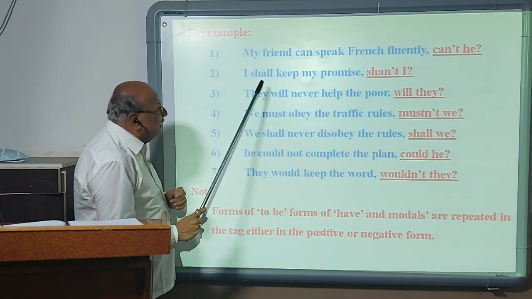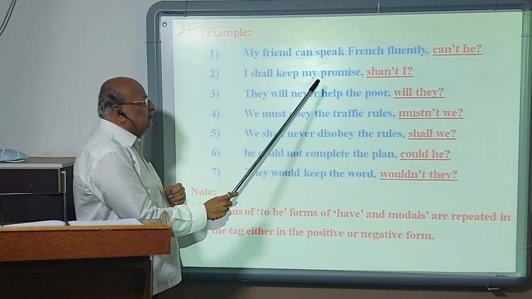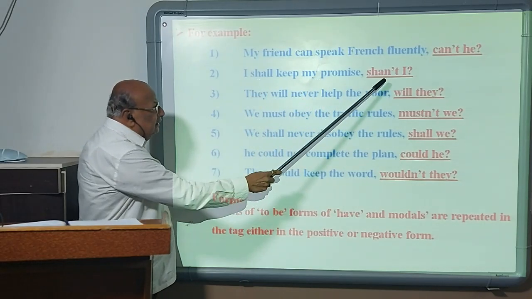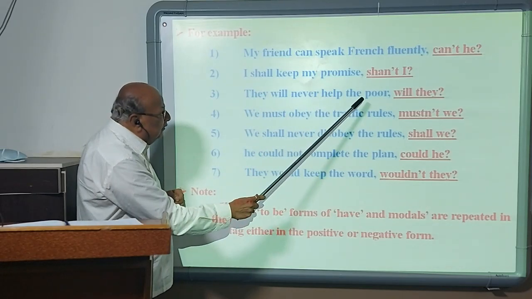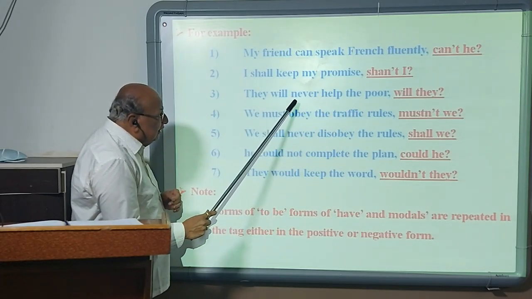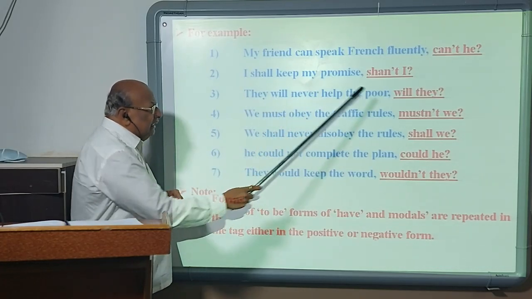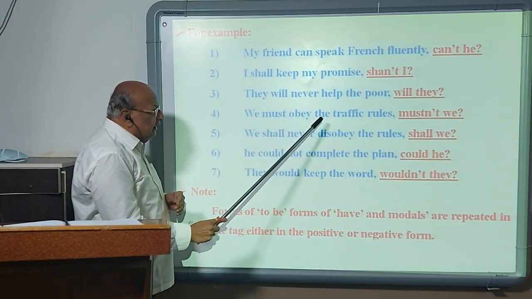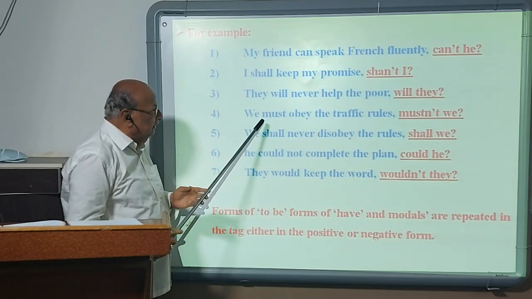For that you have to read the statement. It is a positive statement: I shall keep my promise. So negative form of shall is repeated: shan't I? They will never help the poor. Now here never is negative adverb. So the statement is negative. Tag is positive. Will they? We must obey the traffic rules. Must expresses obligation.